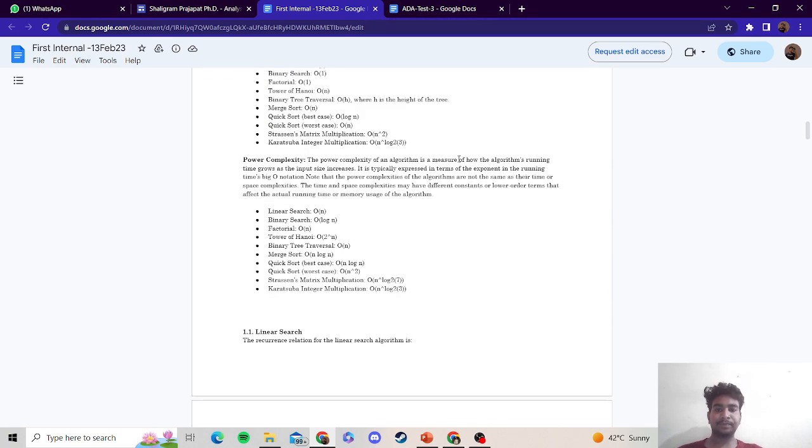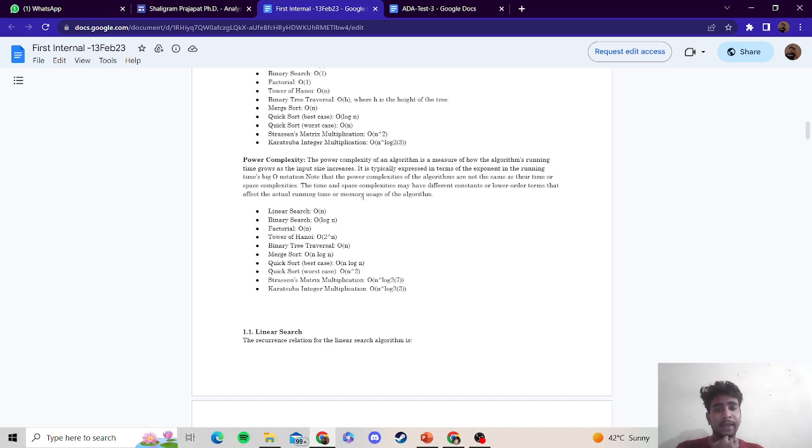Now for power complexity, the power complexity of an algorithm is a measure of how the algorithm's running time grows as the input size increases. It is typically expressed in terms of the exponent in the running time's big O notation. Note that the power complexities of the algorithm are not the same as their time or space complexities.